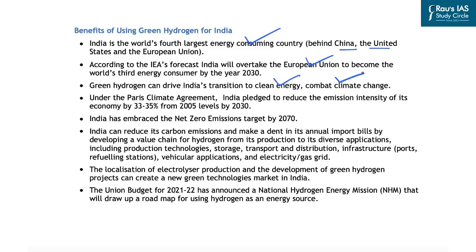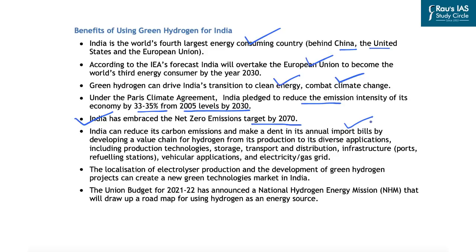We are already aware that India has ambitious targets under the Paris Climate Deal, where India has pledged to reduce the emission intensity of its economy by 33 to 35% from 2005 levels by 2030. Also, India has embraced the net zero emissions target by 2070 at the recent Glasgow summit of the UNFCCC. Besides this, the adoption of green hydrogen for India provides it an advantage of reducing the annual import bills by developing a value chain for hydrogen from its production to its diverse application.